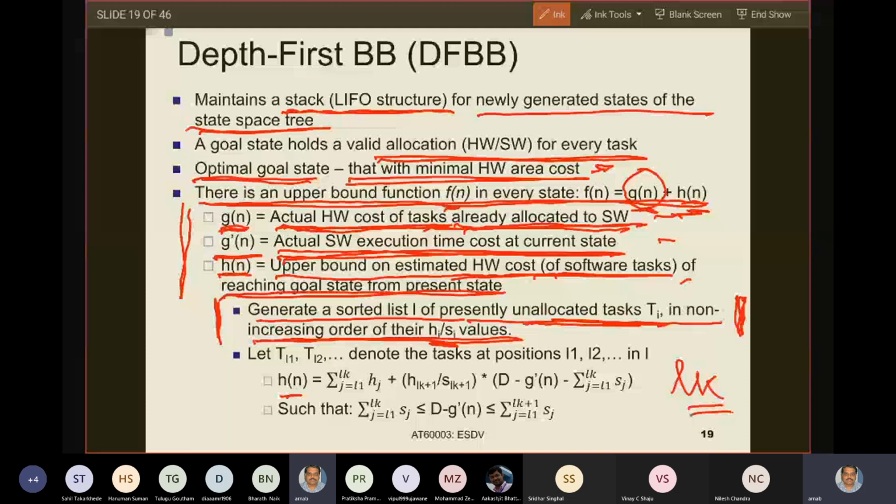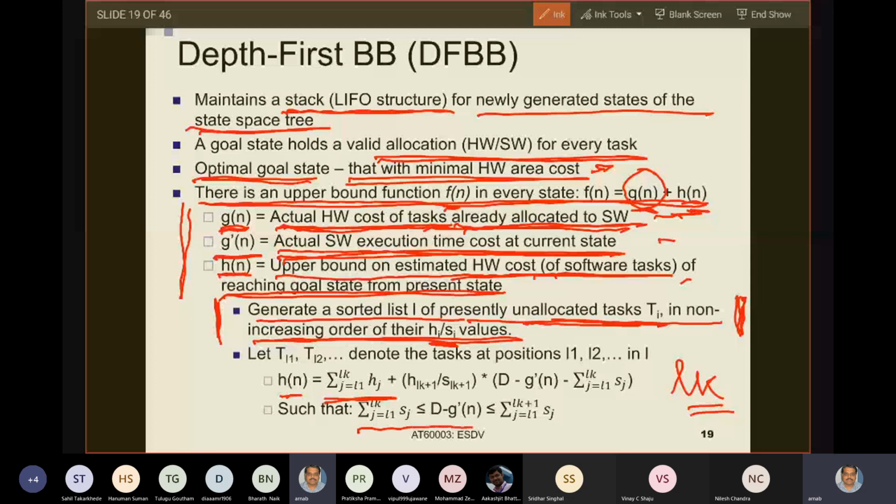Let us say that up to Lk, if you take the tasks, then the summation over Sj is less than or equal to D minus G dash n, which is seen at the bottom line. So you are summing up the hardware cost of all those tasks whose summation is still less than the resource bound.